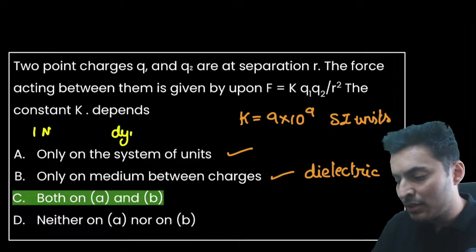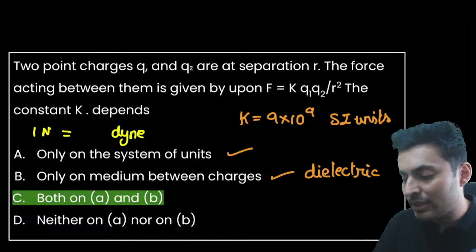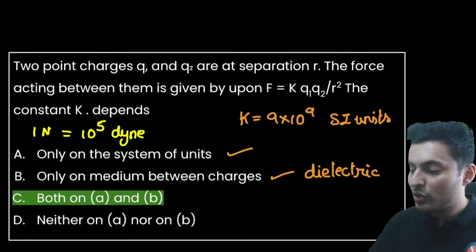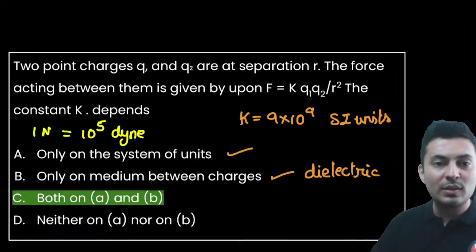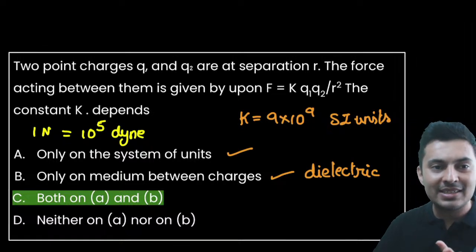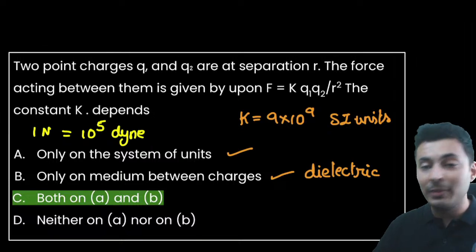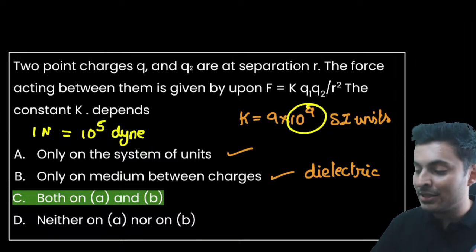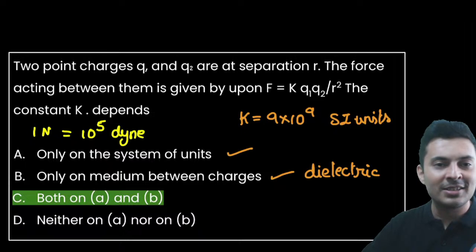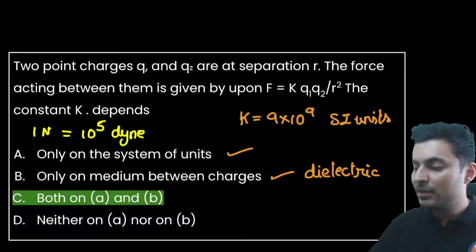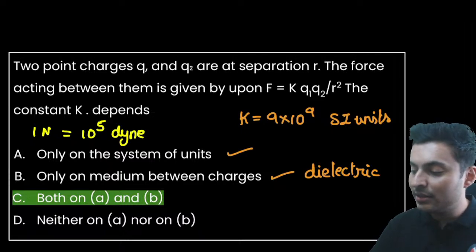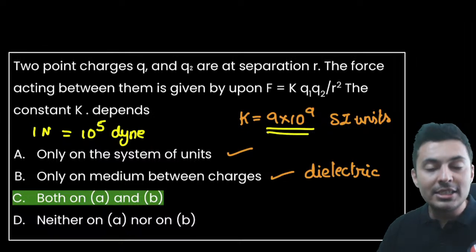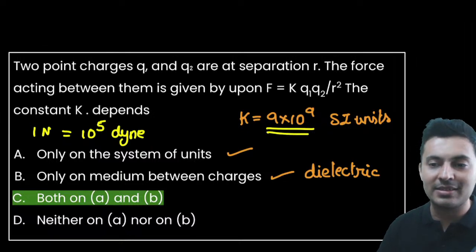No, 1 Newton is not 1 dyne. 1 Newton is 10 to the power 5 dynes. So when it is in SI units, it will have some Newton, it will have some meter, etc. You convert the meter into centimeter. So the power of 9 will change, the value might change, everything might change. So that is the reason why I said this is only true in SI units. This value will change in CGS or FPS system.